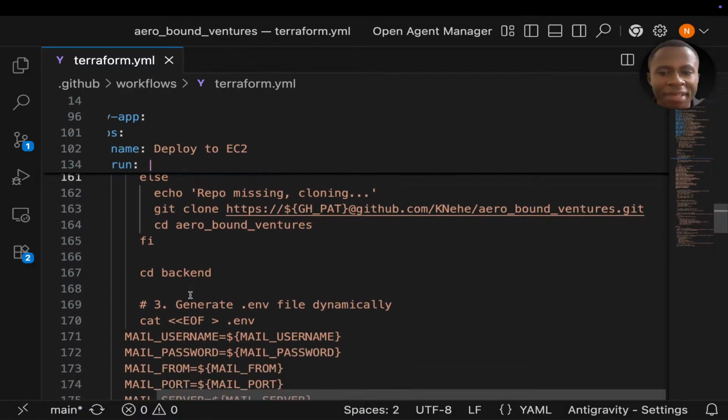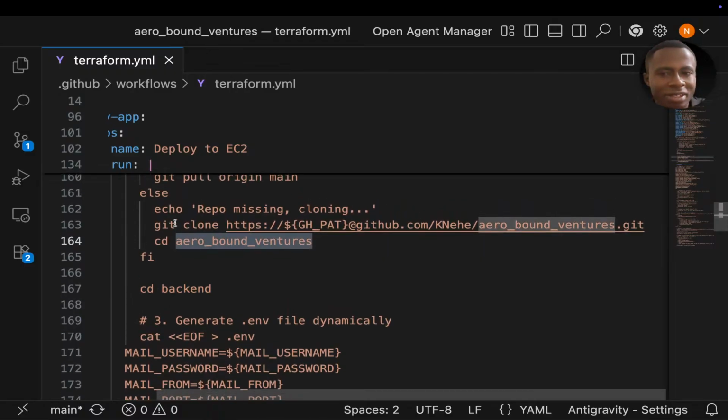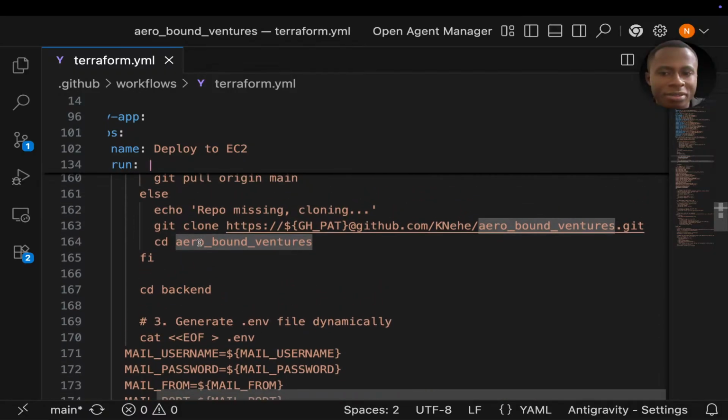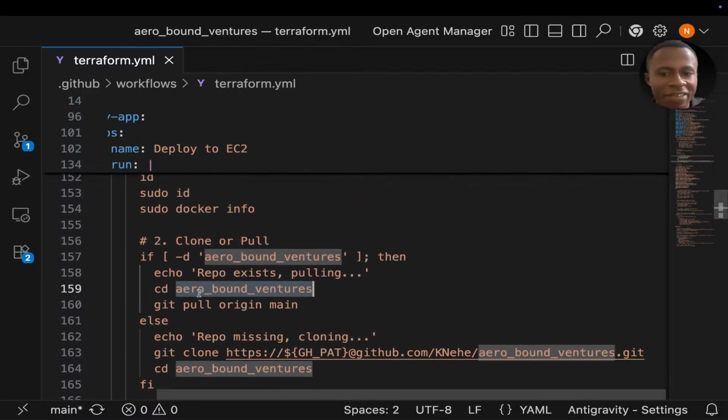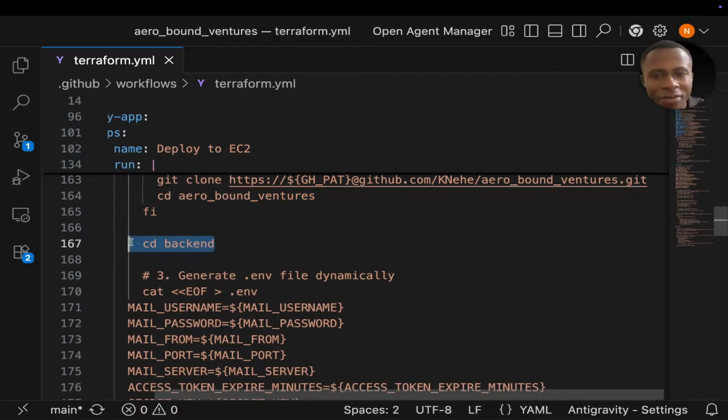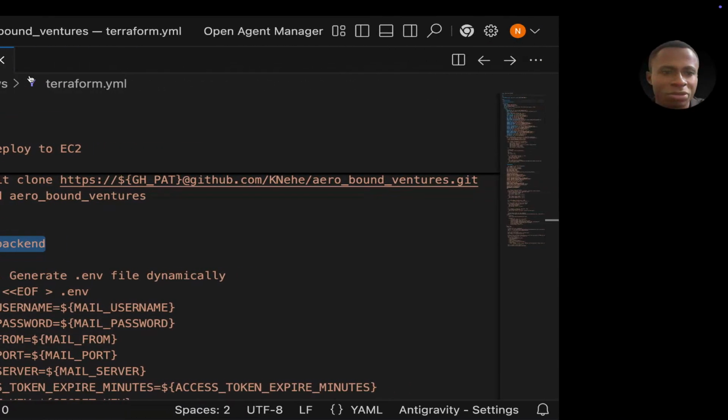After that, we cd into the backend directory. Remember we have done a cd into Airbound Ventures, either here or here. Here is the first time, this is second time and above. Then after that, we cd into the backend directory. Let me show you, just to remind you.